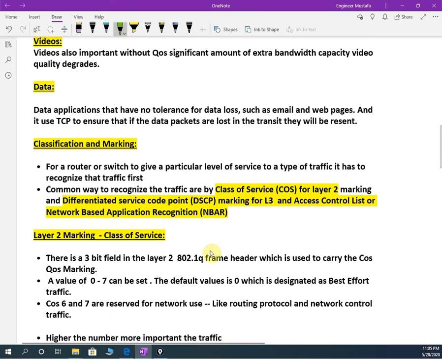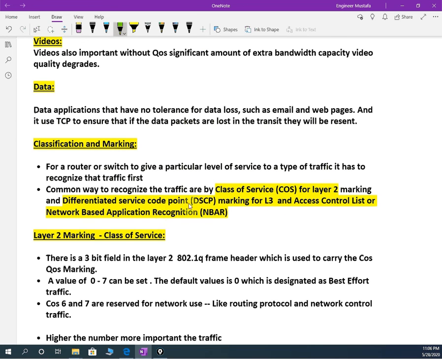Okay, so now we have classification and marking. For example, for a router or switch to give a particular level of service to a type of traffic, that traffic has to be recognized first. Means whenever we are sending some traffic, we are saying this traffic is very important, like voice is very important, video is very important, data is a little less important. So we need to do the classification and we need to mark something so the router can understand. How we are going to mark, we will learn here. Okay, a common way to recognize traffic is by class of service, that is CoS. At Layer 2 we use class of service to mark the traffic.